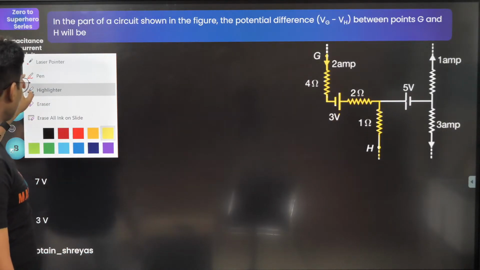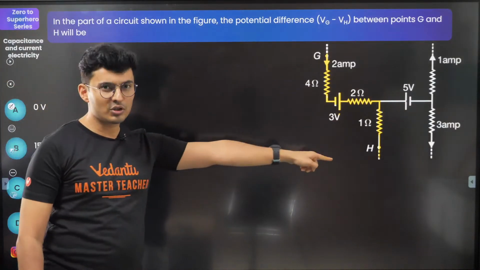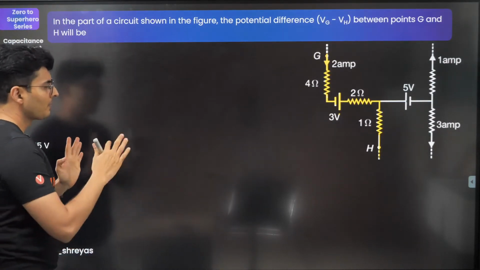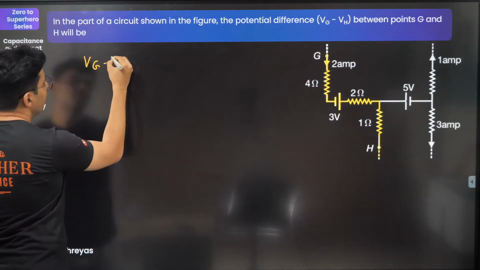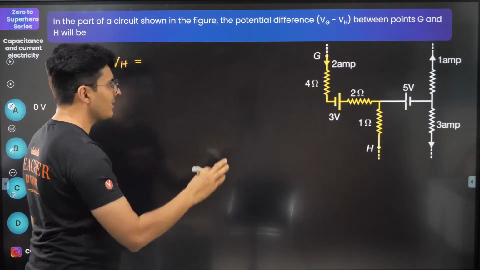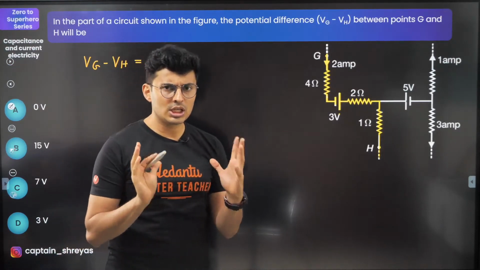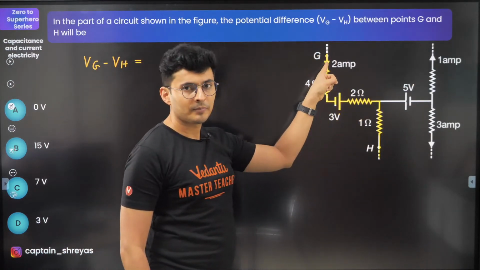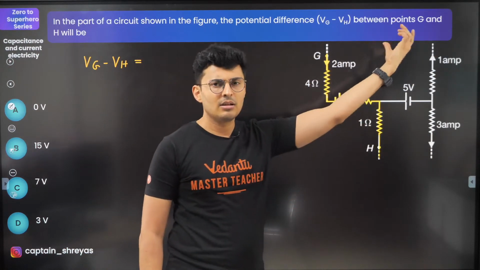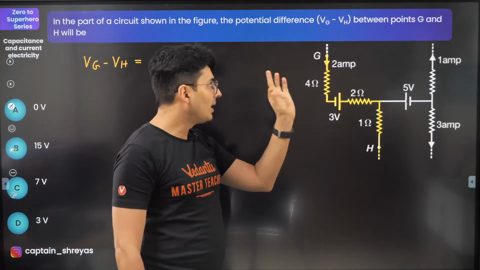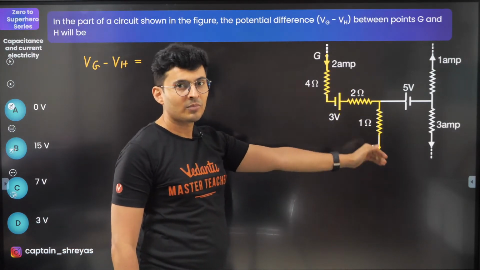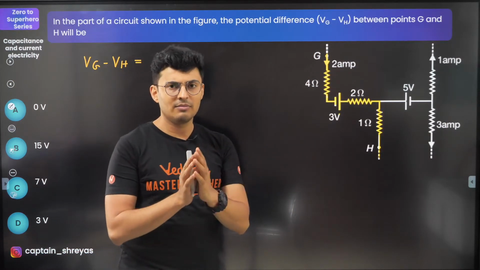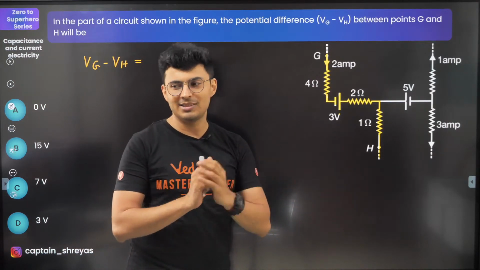Okay, cool. So I'm interested in the potential difference between these 2 points, and the best way to do that is a modified Kirchhoff's voltage law. VG minus VH is basically similar to Kirchhoff's voltage law. In KVL, you start from a point, go along the circuit and come back, and you measure the voltage differences. The total sum comes out to be 0. But if you start at a point and end at a point, then when you travel and add the voltages based on whatever the sign convention, the net voltage drop may not be 0. That's all.